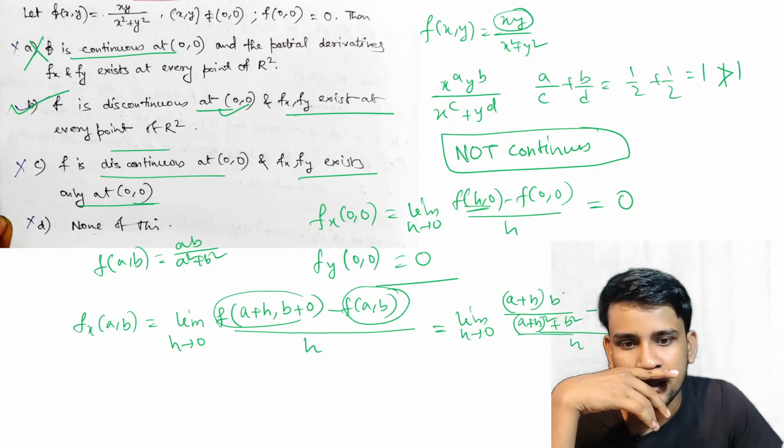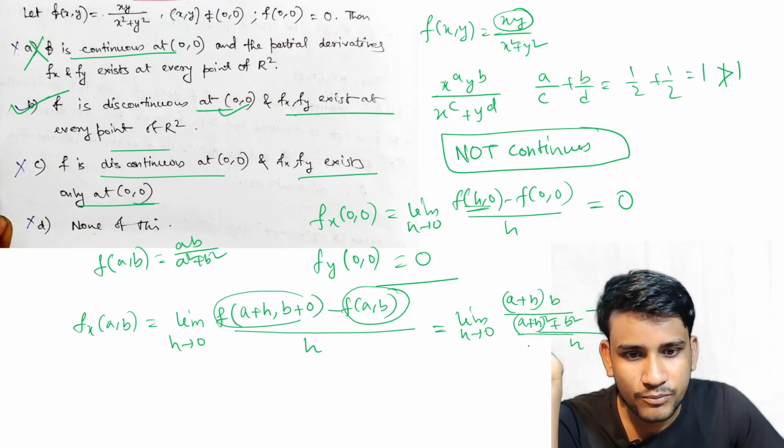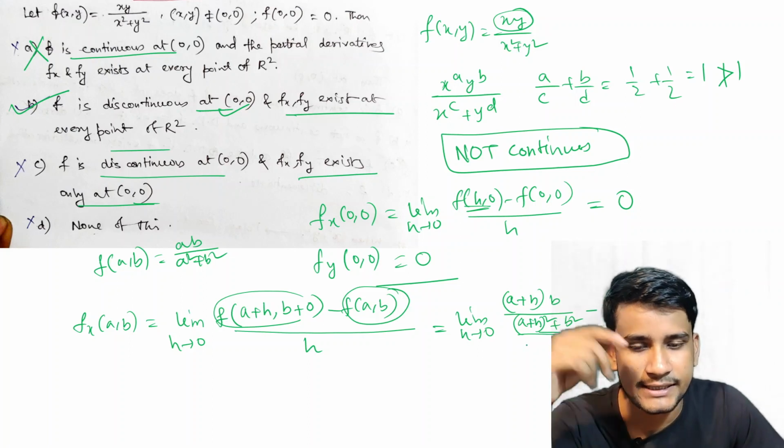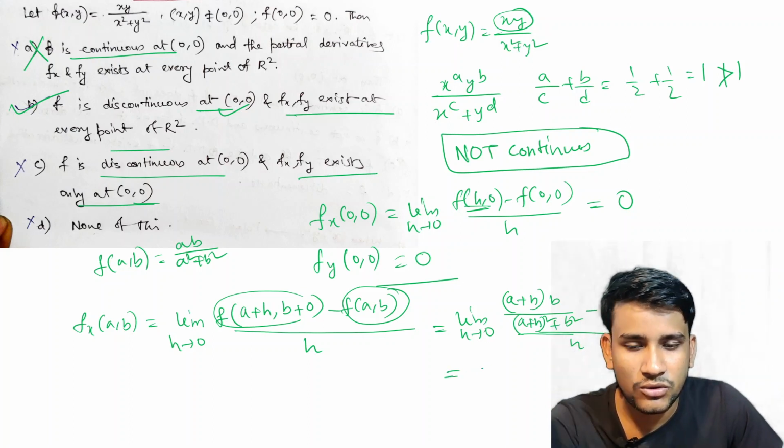Now if we put h, I think h should cancel out.